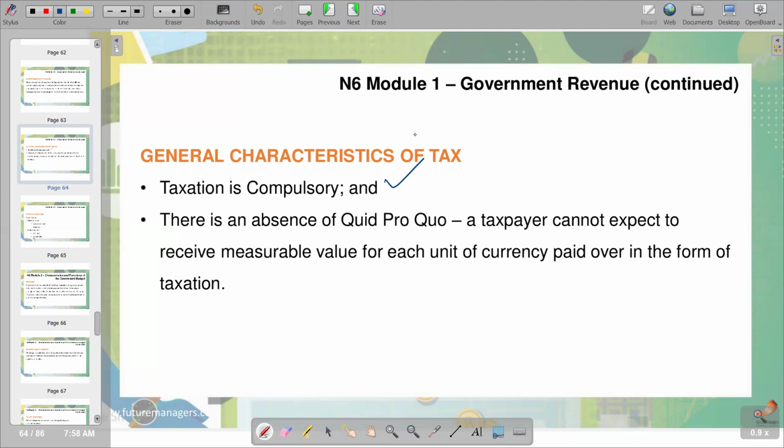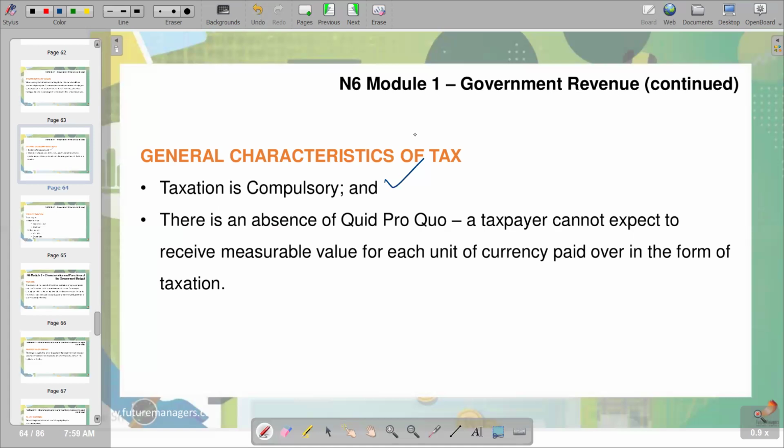The quid pro quo means that what we give, we expect to receive the same value of what we have given. So that's quid pro quo. The characteristic of tax is that there is an absence of that. There is an absence of quid pro quo. That is, the taxpayer cannot expect to receive measurable value for each unit of currency paid over in the form of taxation.